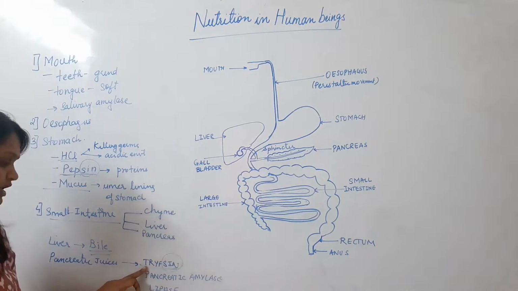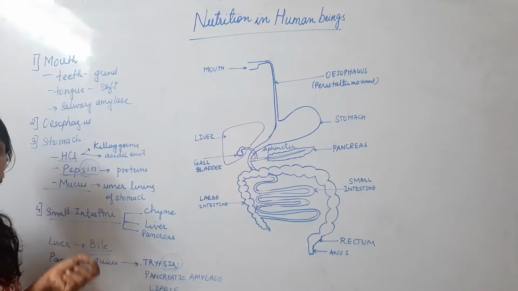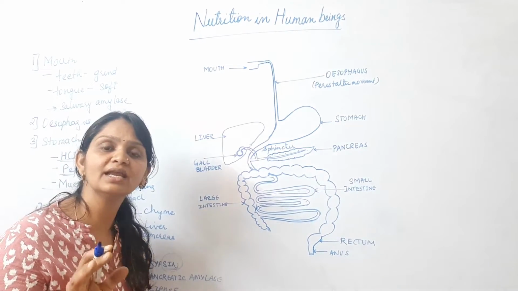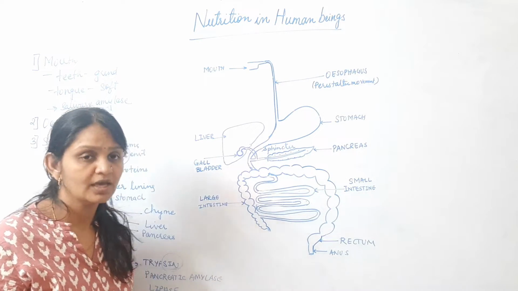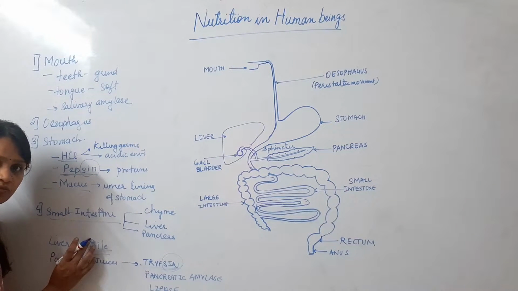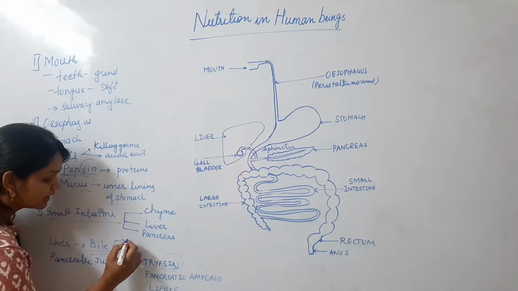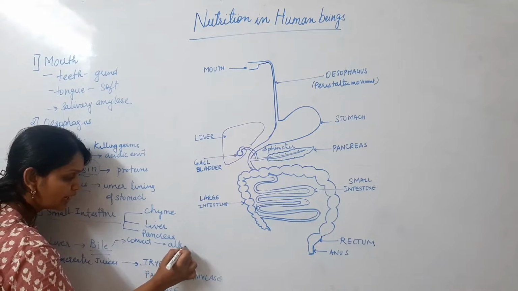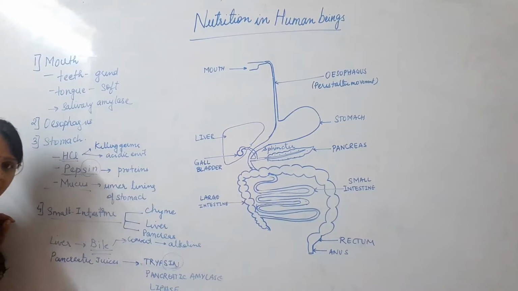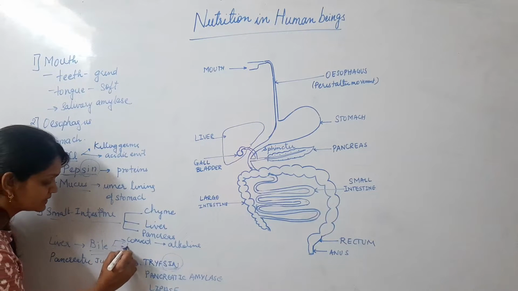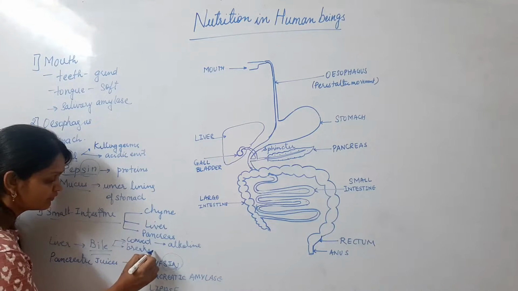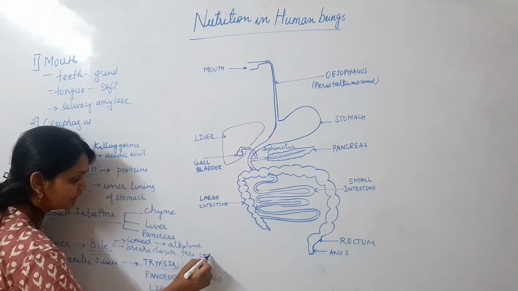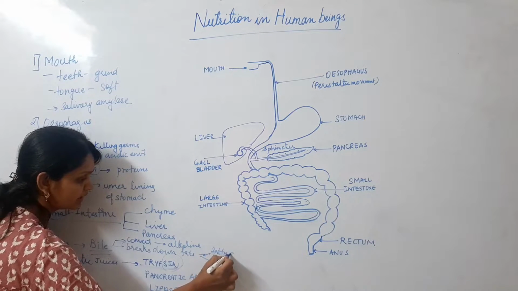But this trypsin works on the food only in an alkaline environment. This pancreatic juice will work only in an alkaline environment. Okay. So what is the function of bile? Bile will convert acidic food to alkaline food, and also it breaks down the molecules of fats into fatty acids and glycerol.